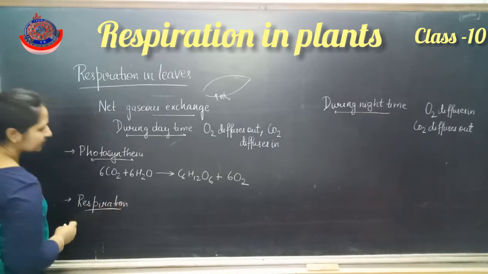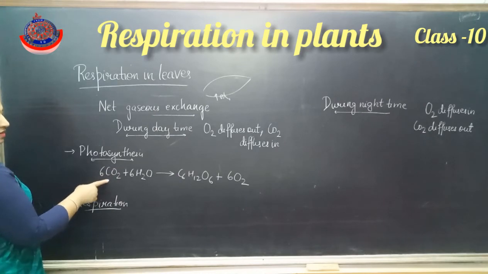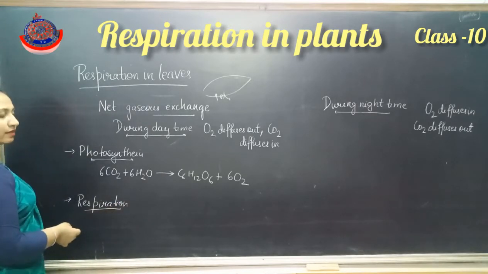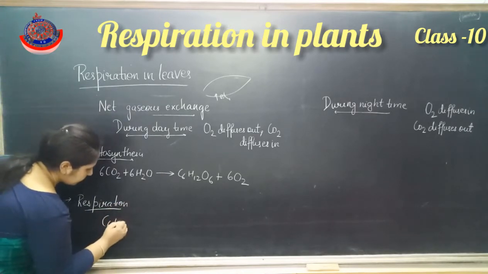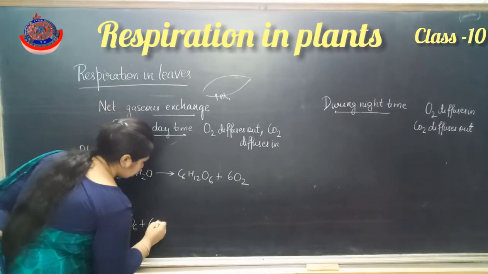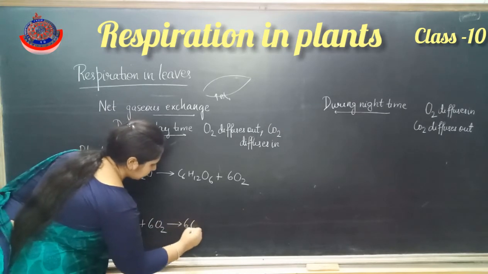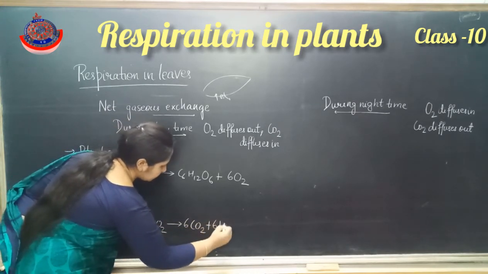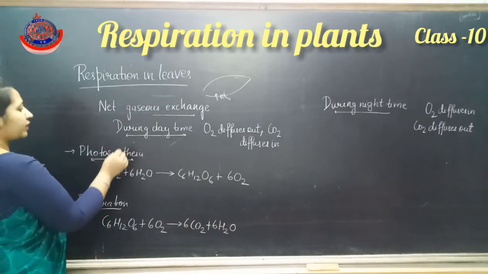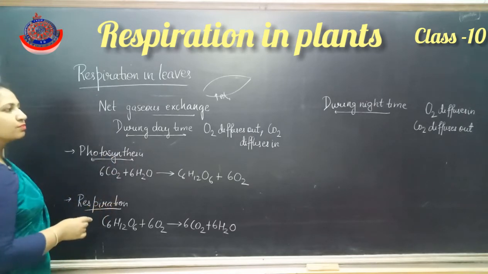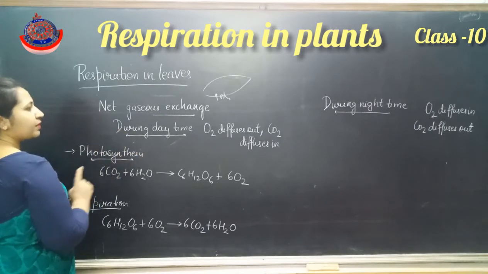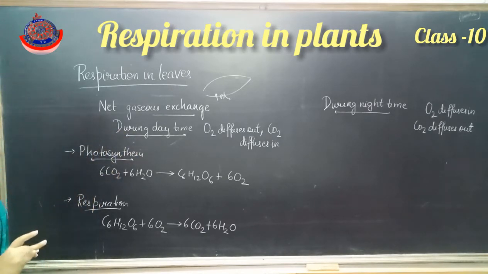Now what is the reaction for respiration? Respiration is antagonistic to photosynthesis, which means the products of photosynthesis are the reactants in case of respiration. That is C6H12O6 plus 6O2 gives 6CO2 plus 6H2O. Now during the daytime, both photosynthesis and respiration take place, but during night time only respiration occurs.